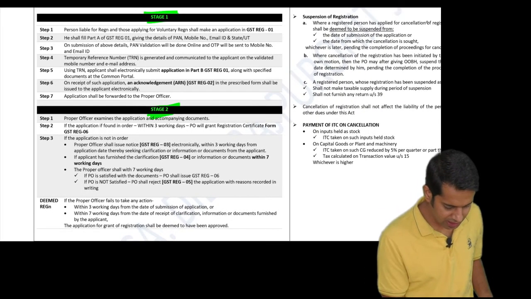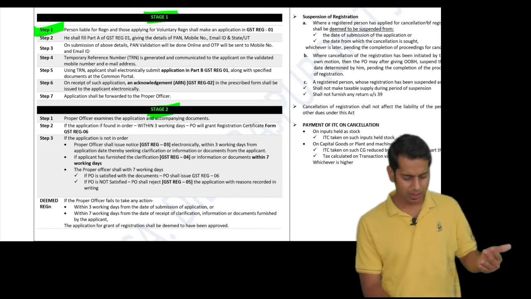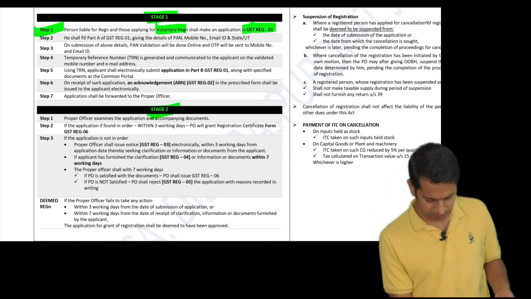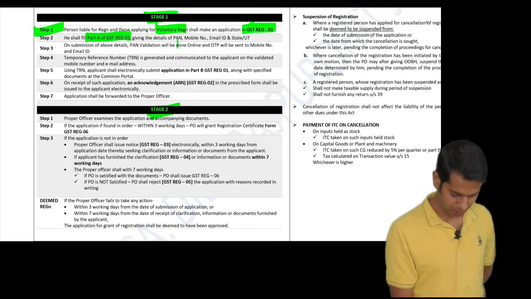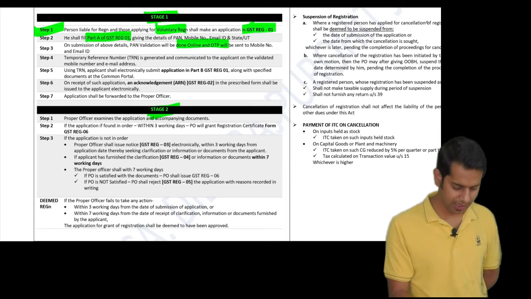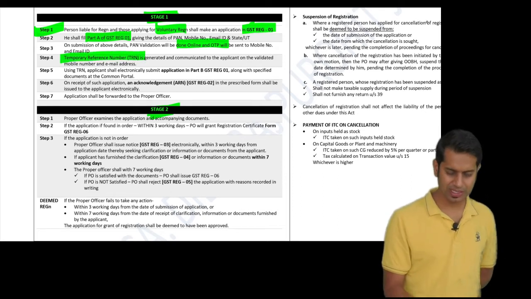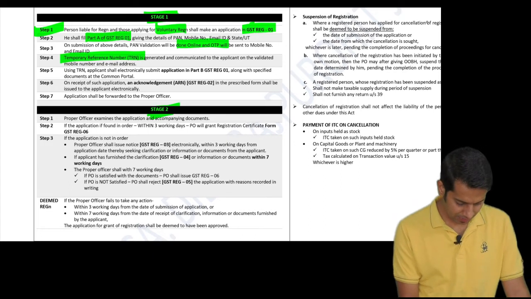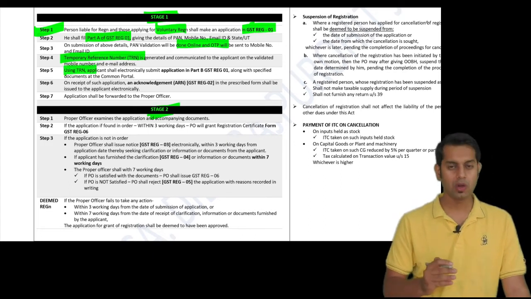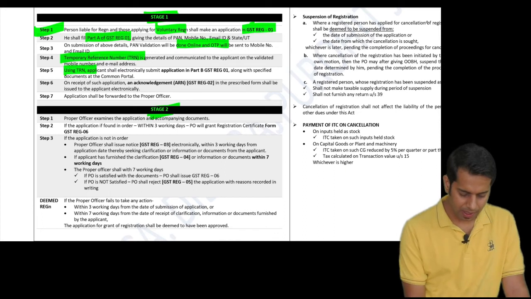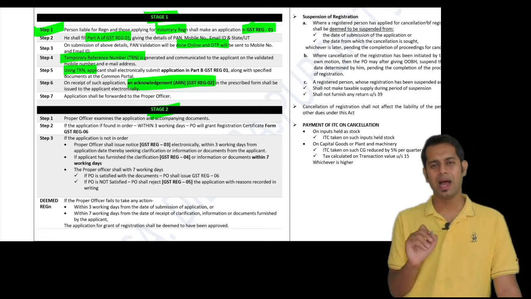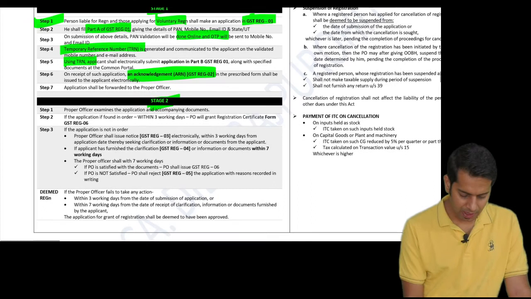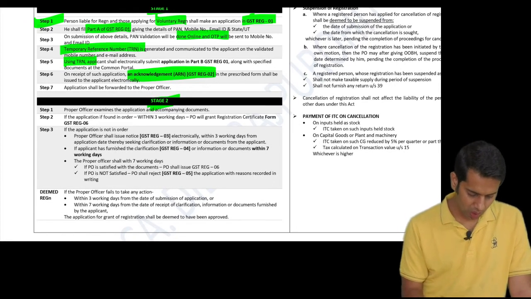There are 2 stages, stage 1 and stage 2. Stage 1 steps which you are supposed to follow: you will have to make an application in Reg 01. First you will have to fill part A of your registration application, and an OTP will be sent to your email ID and mobile number. Once this OTP verification is done, you will get a temporary reference number. Using this temporary reference number, you will have to fill part B of GST Reg 01 on the common portal. Once you submit part B, you will get an acknowledgement reference number or ARN, which is given in GST Reg 02.